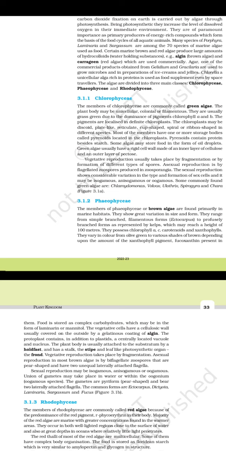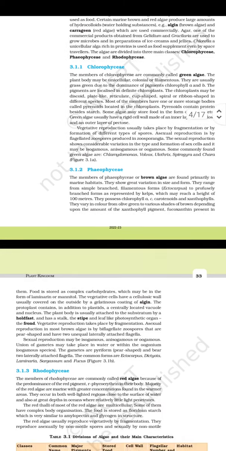Union of gametes may take place in water or within the oogonium. The gametes are pyriform, pear-shaped, and bear two laterally attached flagella. The common forms are Ectocarpus, Dictyota, Laminaria, Sargassum, and Fucus.